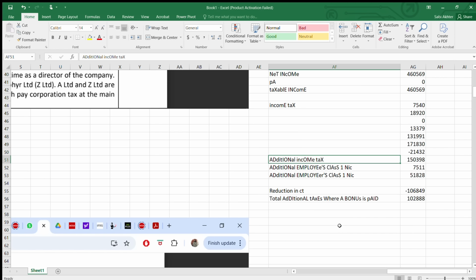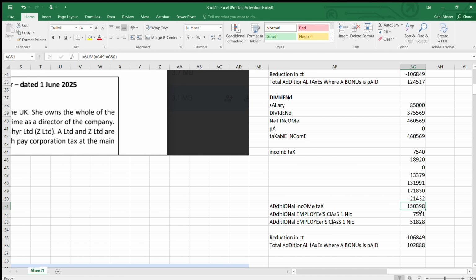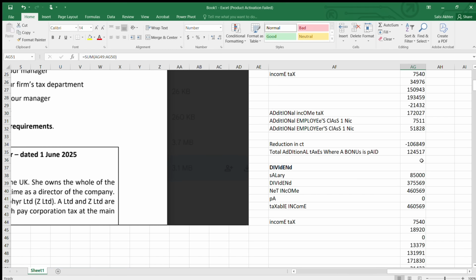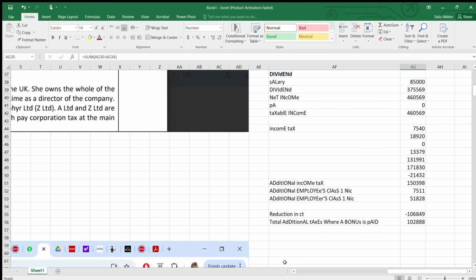Remember, dividend will not have an impact on class 1 employer or employee. It is only this. You have not been asked to give a conclusion, okay? So if you compare the two, 150,398 versus 124, bonus is better because less additional tax. So that you clearly have to write that there are no NIC or corporation tax implications when dividend is paid.